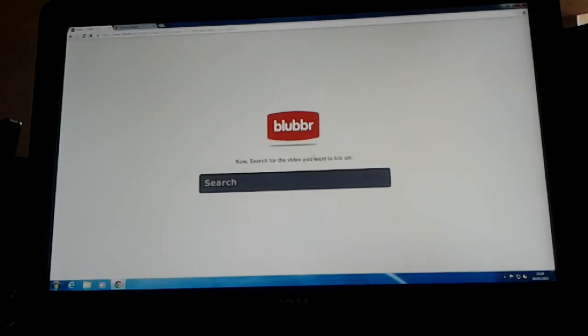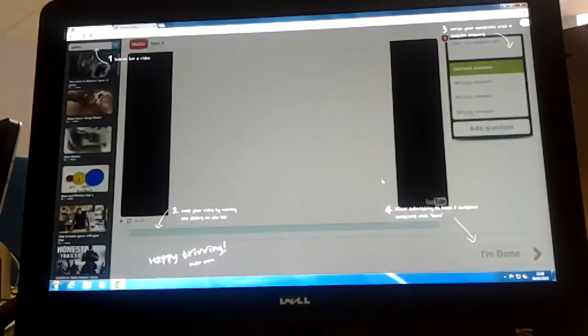Now search for videos you want the triv on. You can type in anything you wish, search for any subject. It's going to trawl through the YouTube videos which are online currently, and then give you options to pick any one of those. We're going to keep it on engineering, so I'm going to just type in gears, click on the arrow and see what it comes up with. It gives you options on there as well.